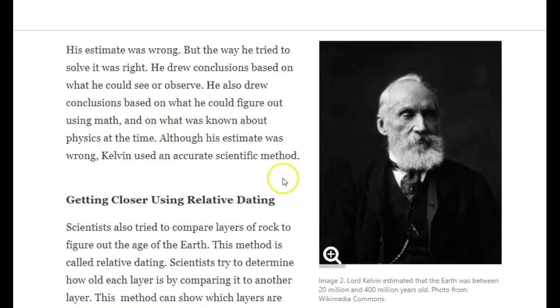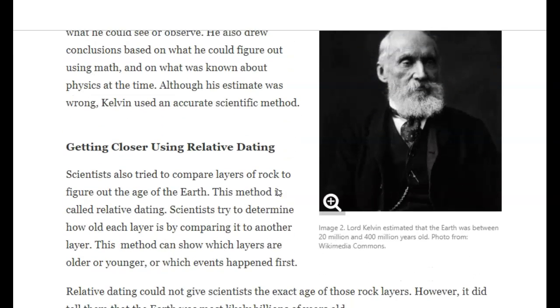And this is Lord Kelvin. I was thinking about growing my beard like that. What do you guys think?